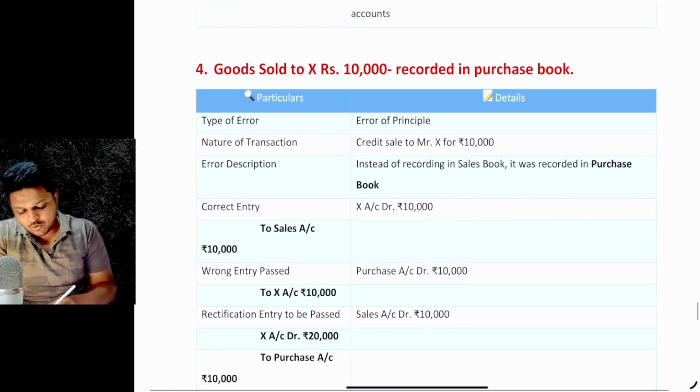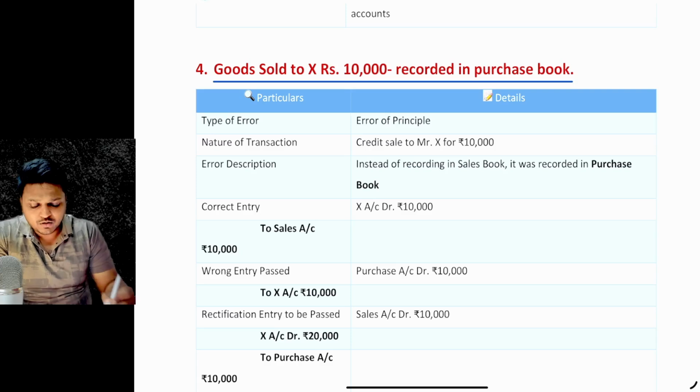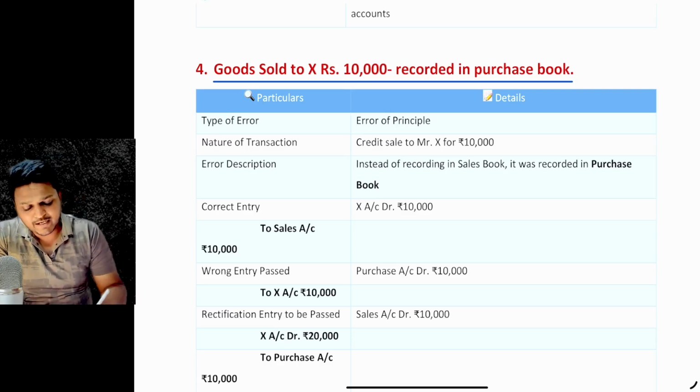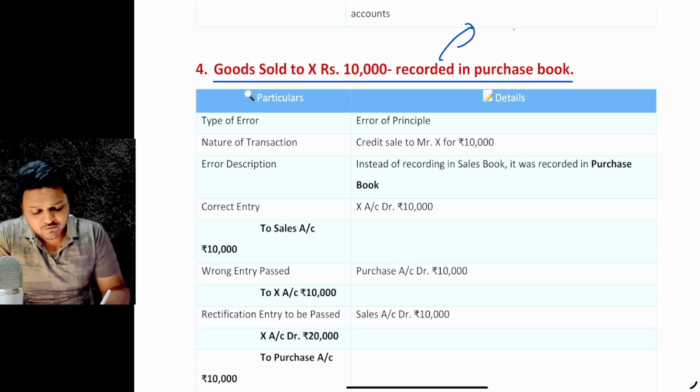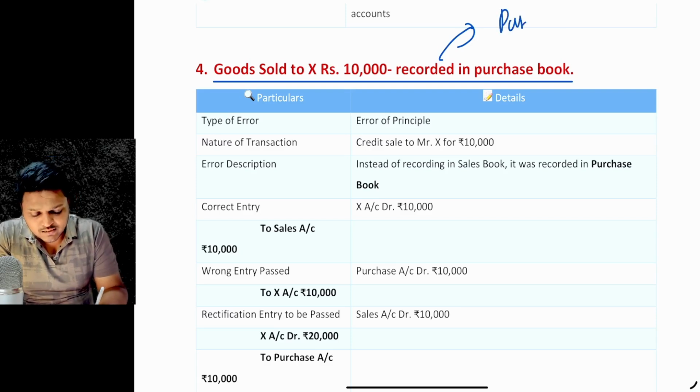Now another one, related to goods sold to X rupees 10,000 recorded in the purchase book. Goods sold was to be recorded in the sales book, but we recorded it in the purchase book. What entry was passed? The entry passed was purchases account debited. So purchases account was debited.